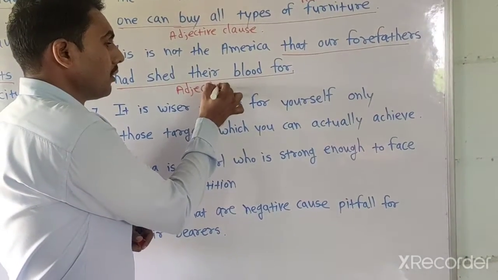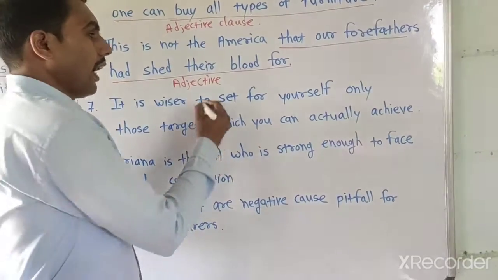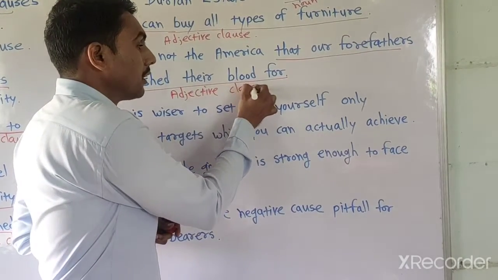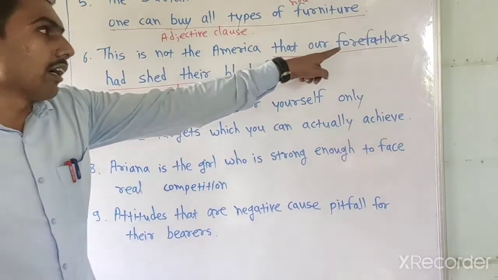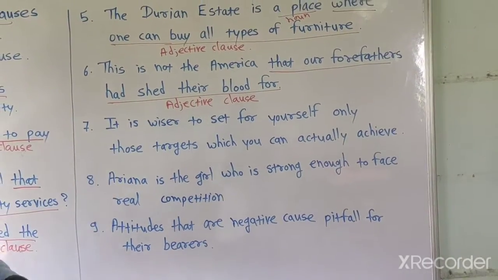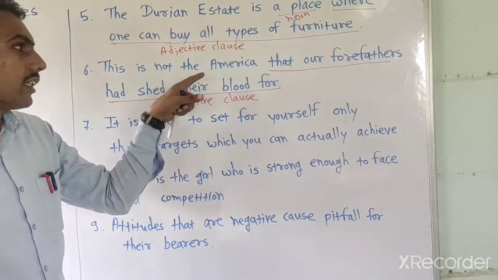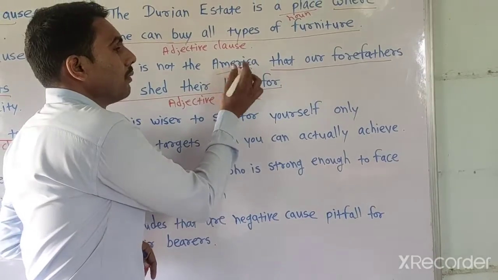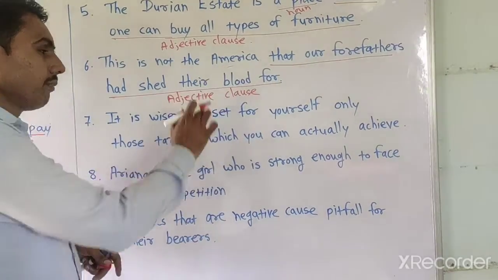According to the question, we only separate the adjective clause from the main clause. That our forefathers had shed their blood for is an adjective clause, and this is not the America is a main clause. America is a noun.